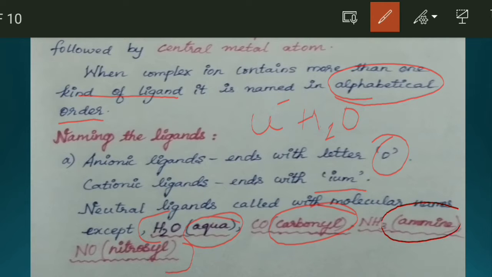and NH3, we name this ligand as ammine. Double M, A-M-M-I-N-E, not A-M-I-N-E. You note this, A-M-M double M, it is named as ammine. Then nitrosyl, NO.